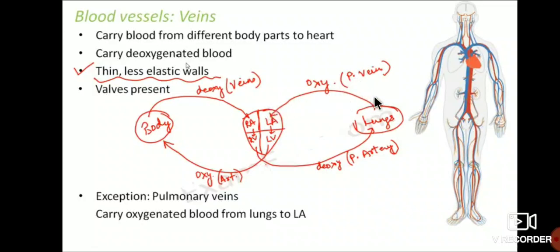Pulmonary veins carry oxygenated blood from the lungs to the left auricle, and then from the left auricle to the left ventricle. From the left ventricle, arteries carry oxygenated blood to the body, and then from the body, veins carry deoxygenated blood to the heart. So circulation takes place.